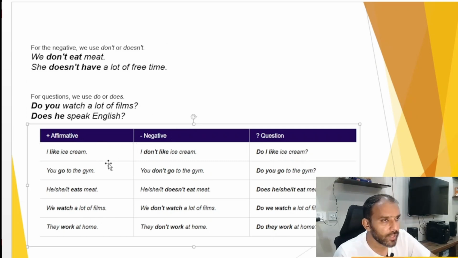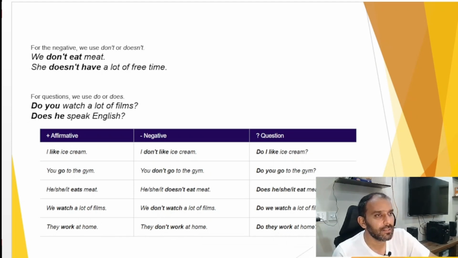So here are some examples. Like, I like ice cream. Negative is I don't like ice cream. Do I like ice cream? So this is the question. So this is the negative and this is the interrogative. The next one is you go to the gym. You don't go to the gym, and do you go to the gym? They work at home. They do not work at home. Do they work at home? Okay, so this is the example for affirmative, negative and question sentences.